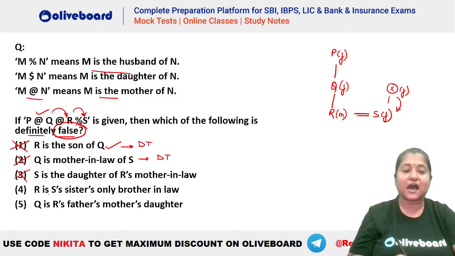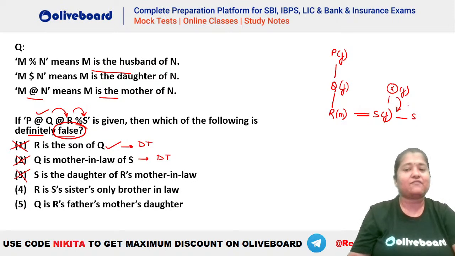Then, R is S's sister's only brother-in-law. What is the meaning of this one? Let's say we have S's sister here, and R is her only brother-in-law. You can see this is a possibility here.